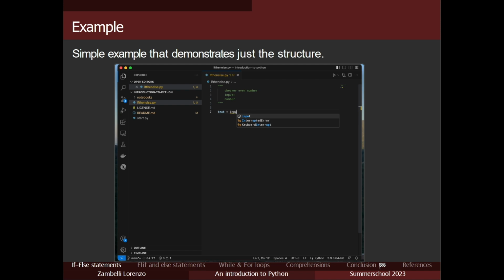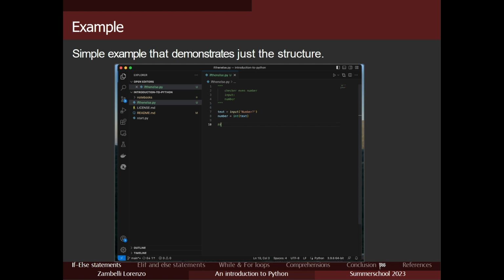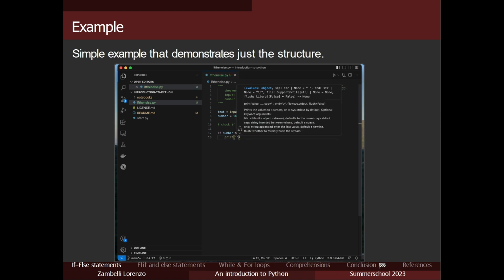Let's call the input text. The input is going to be the number. We want to ask for a number. Then we want to change the type of the text variable into an integer. It would work as a float, but let's do it with an integer. Then let's write a comment. Now we want to check if it's an even number. So number % 2 == 0, so no remainder from the division by 2.